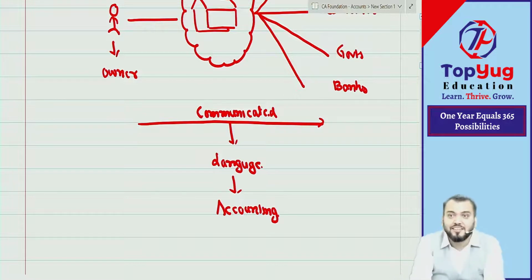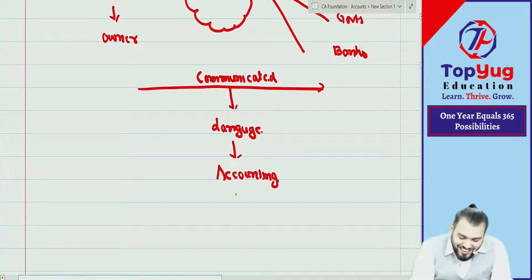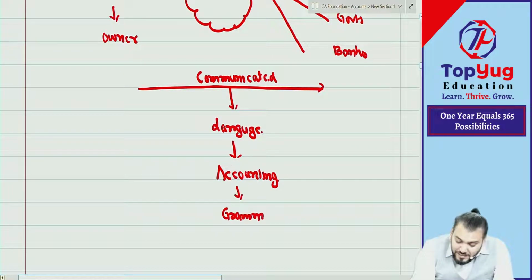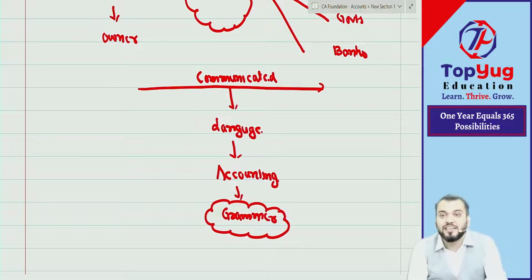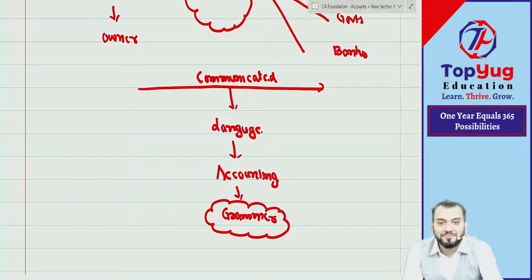So we are here to understand the grammar of which language? Accounting. Oh, okay, now it is understood. It means I am here to give you the knowledge of the grammar of accounting language.